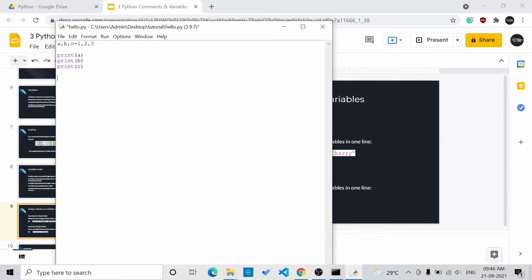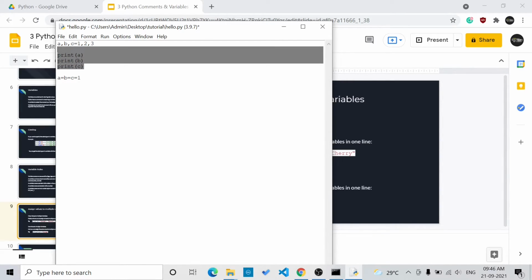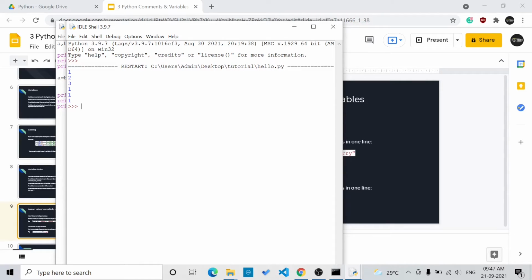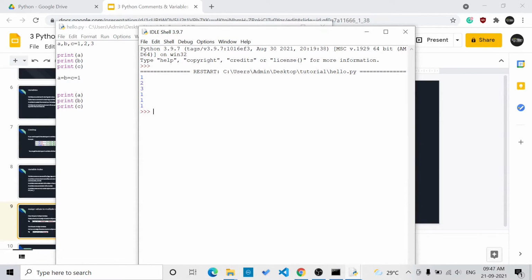Like this, if we write A is equal to B is equal to C is equal to 1, and we'll print A, B, C again. You can see first A is equal to 1, B is equal to 2, and C is equal to 3 has been printed. Next we have assigned A is equal to B is equal to C is equal to 1, so A, B and C will become 1.